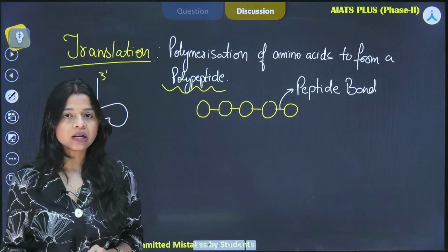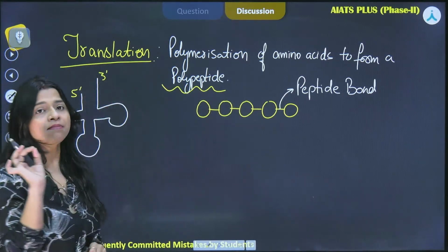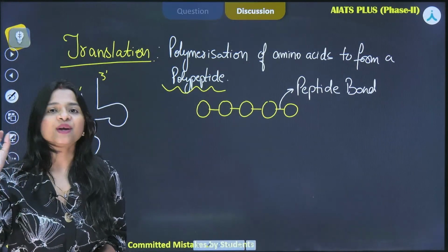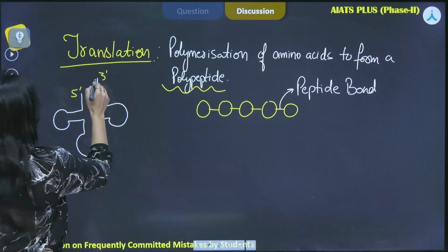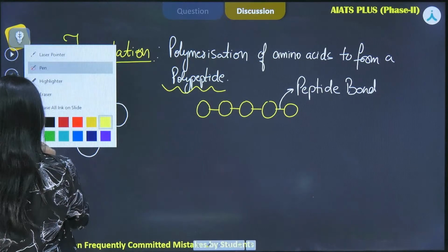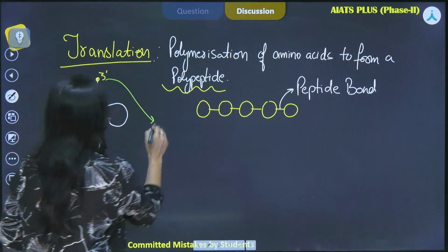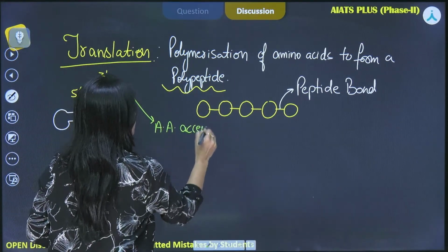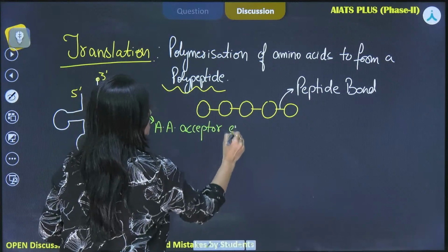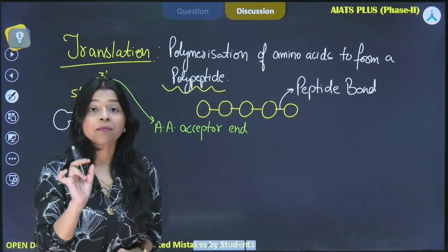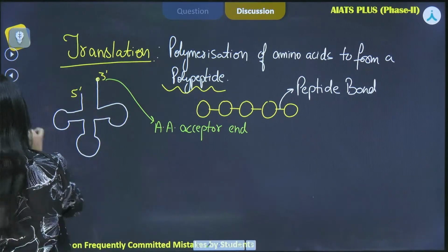This is what we learn. Now this 3' end represents the amino acid acceptor end.